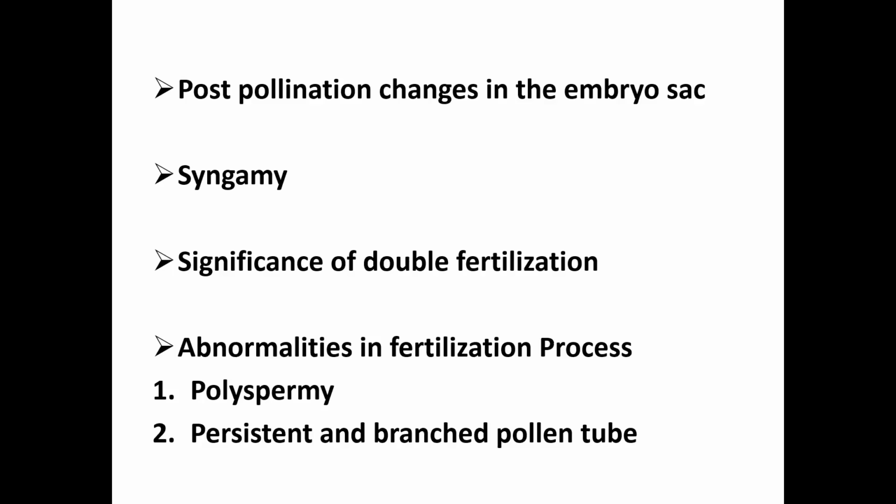Now, the next point is that some abnormalities occur during fertilization. They are polyspermy and persistent branched pollen tube. Now let's see polyspermy first.